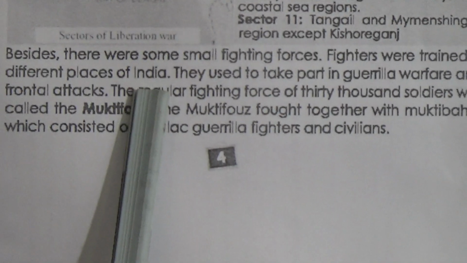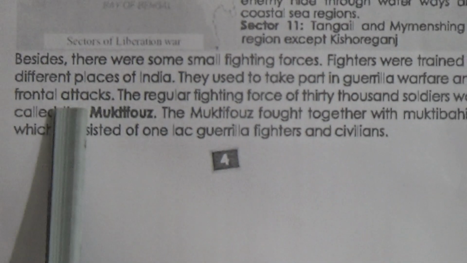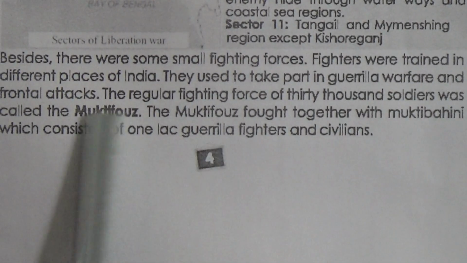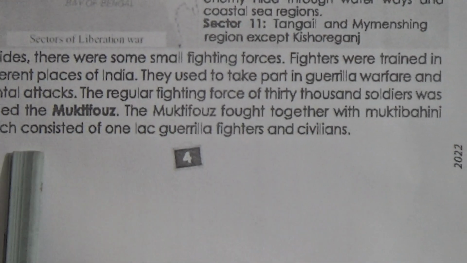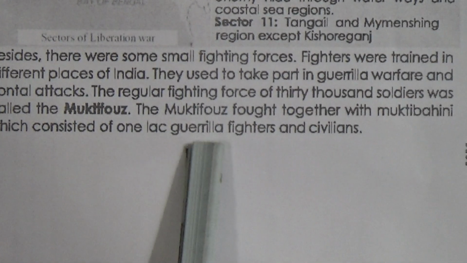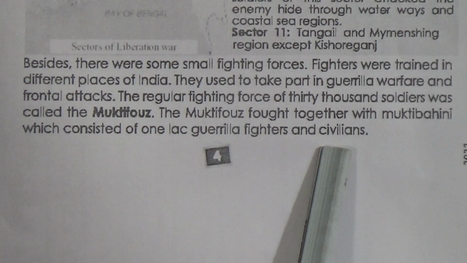Besides, there were some small fighting forces. Fighters were trained in different places of India. They used to take part in guerrilla warfare and frontal attacks. The regular fighting force of 30,000 soldiers were called the Mukti Force. The Mukti Force fought together with Mukti Bahini, which consisted of 1 lakh guerrilla fighters and civilians.